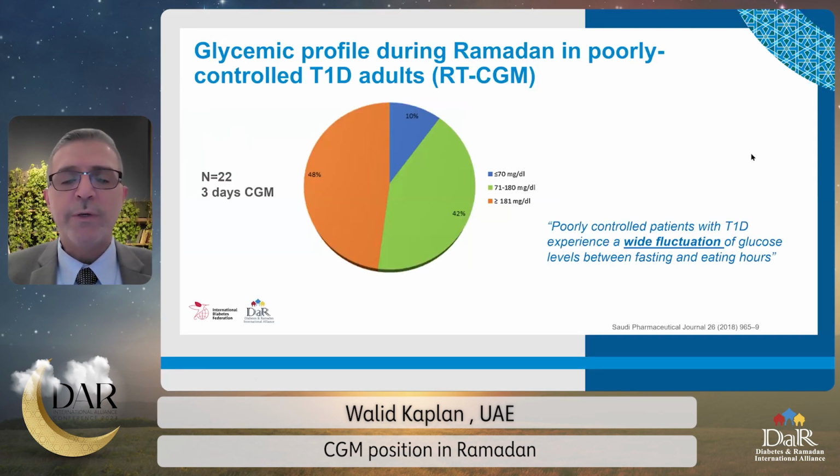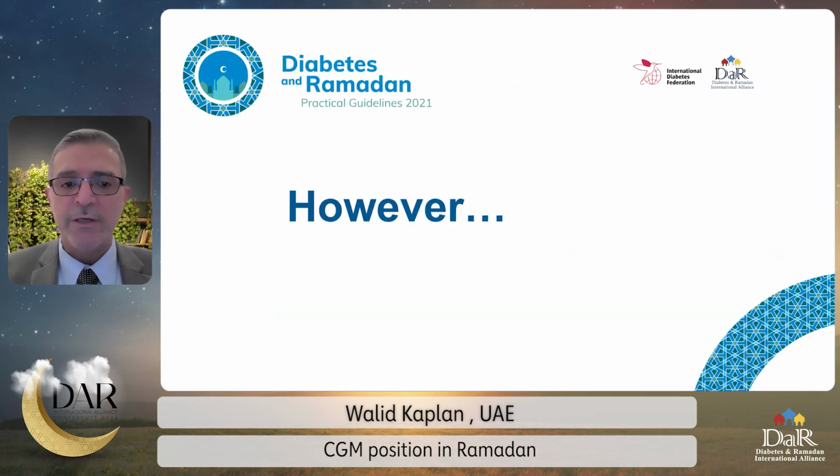Here's one study showing the CGM data in a poorly controlled type 1 diabetes patient, showing 42% of the readings were in range, while 48% were above range and 10% were in the hypoglycemic range. And in their conclusion, they did comment about the wide glucose fluctuation before eating and fasting hours. So this is consistent finding in many of the studies.